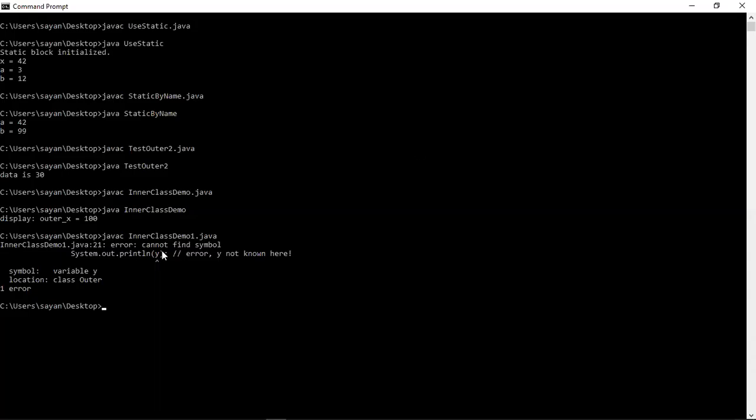As you can see, the error that has been given here is "cannot find symbol." This is the error description. This is the line number where the error has happened, and this is the file name. And this is the position which is being indicated by this arrow where the error has actually happened. Because the y variable is not known, that's why it is saying cannot find symbol. And if you want to access the y variable, you still have to create an object of the inner class, and using the object you can easily access the y variable here.